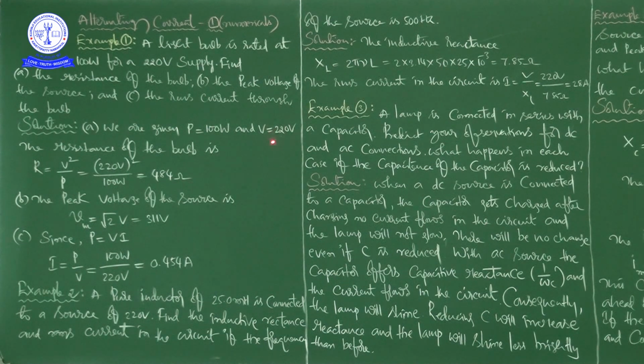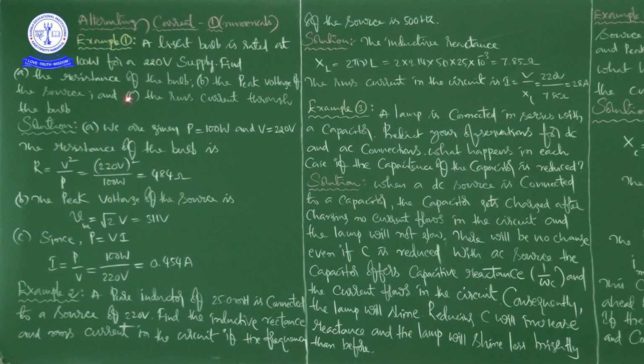V value is 220 volts, and this is the formula we know, R is equal to V square by P. That is equal to 220 volt whole square by 100 watt, that is equal to 484 ohms. Okay, right. Now, B, the peak voltage of the source is Vm is equal to root 2 into V. So, root 2 into 220, then we will get 311 volts.